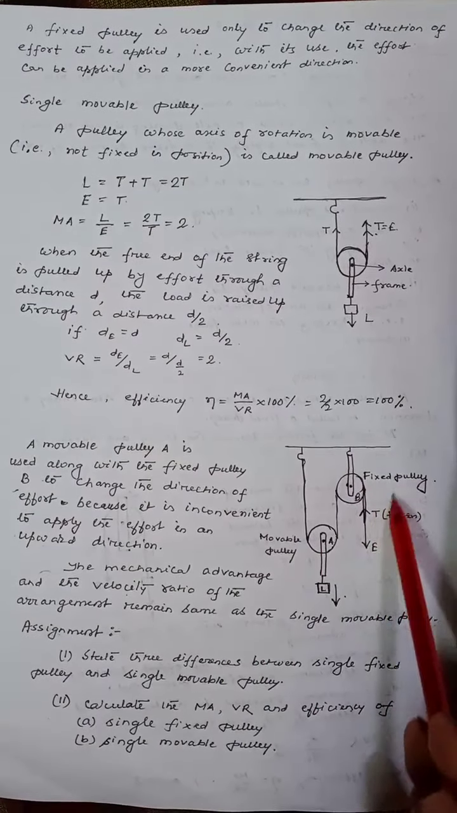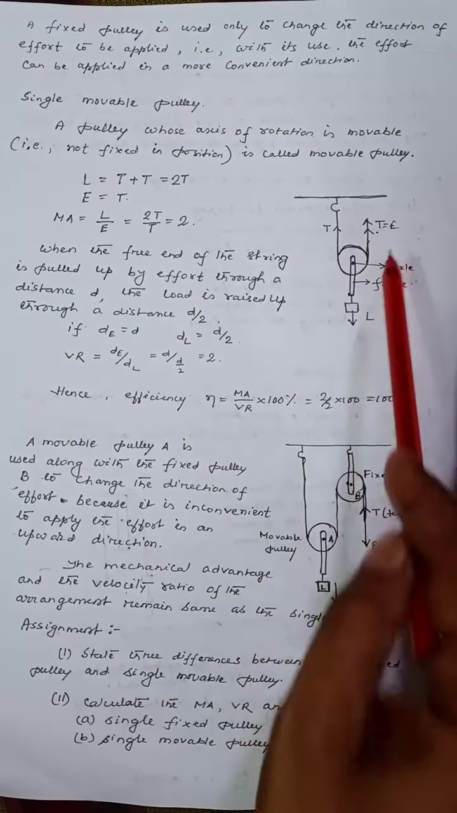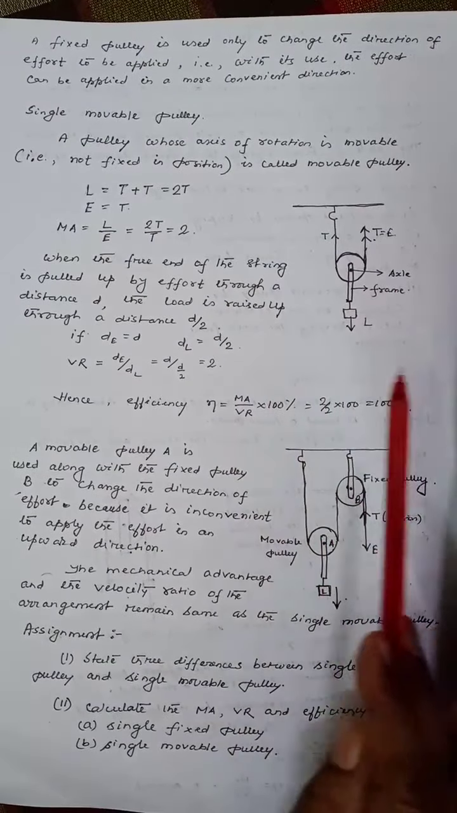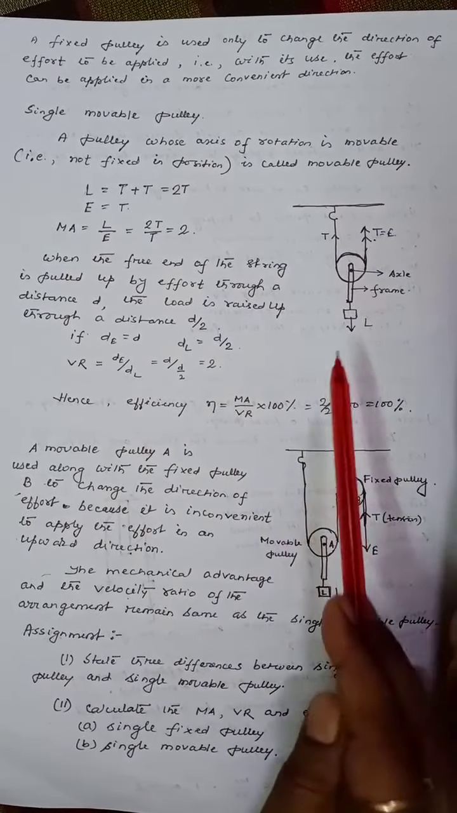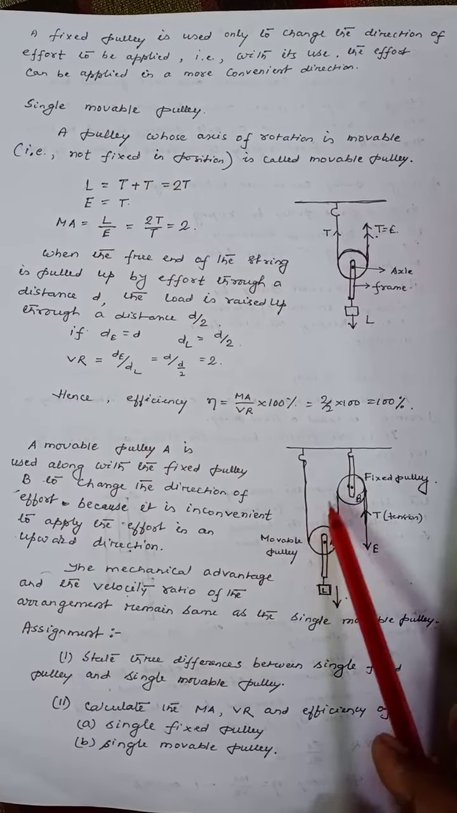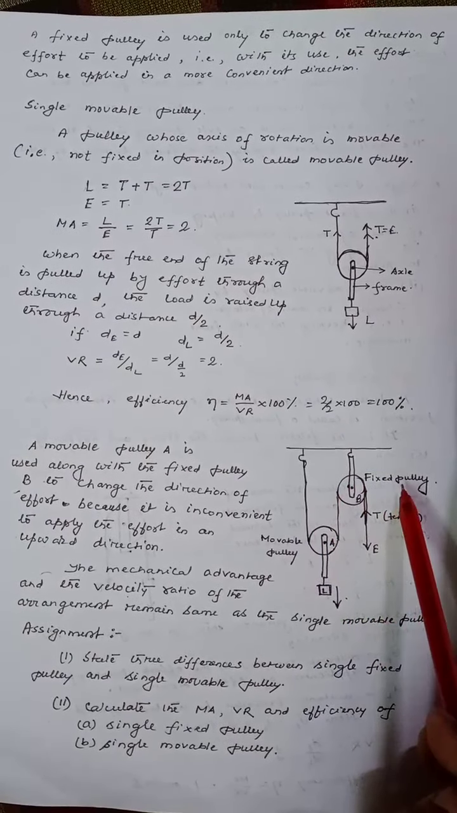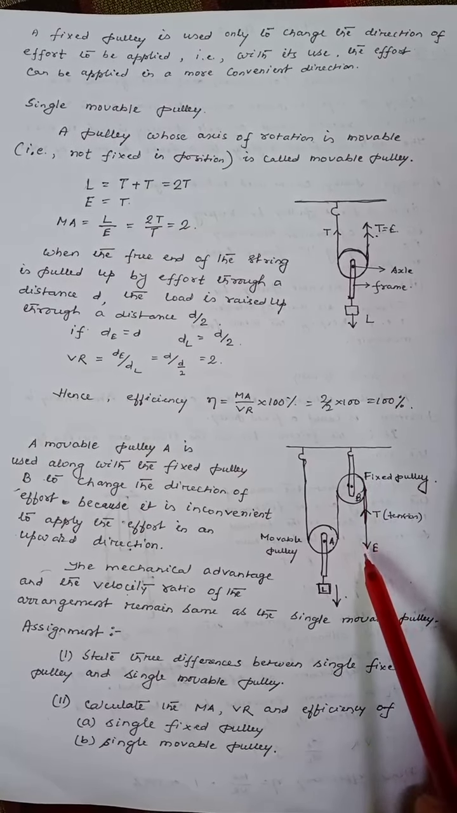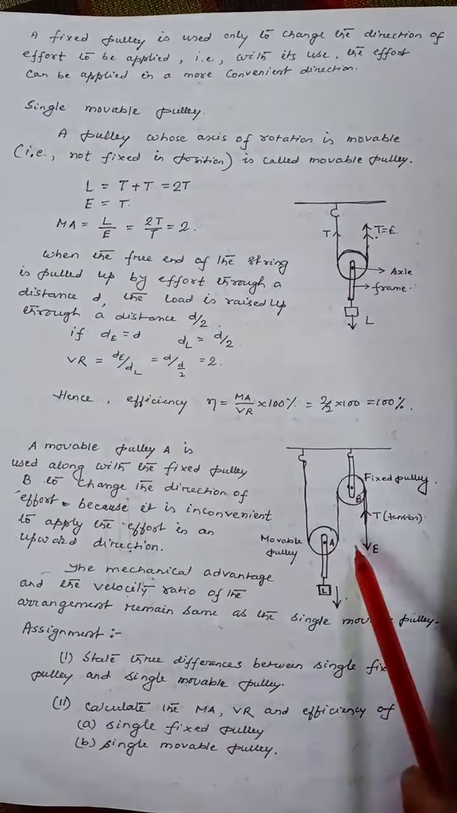It means in this diagram and in this diagram, in both the diagrams, there won't be any change in the mechanical advantage and velocity ratio and efficiency. Here the role of the fixed pulley is just to change the direction of effort from upward to downward.